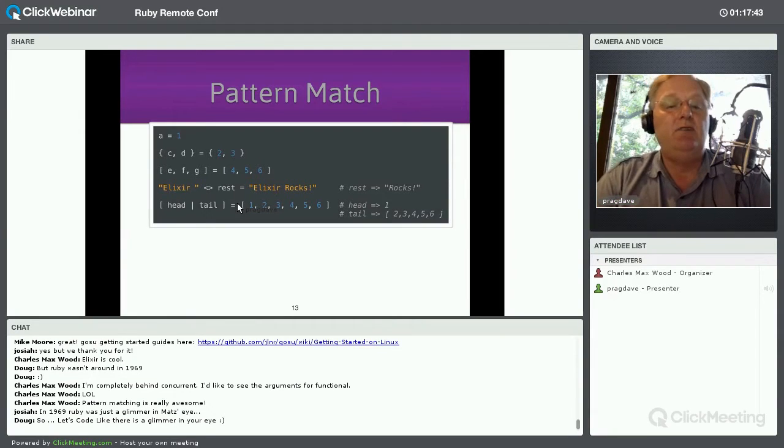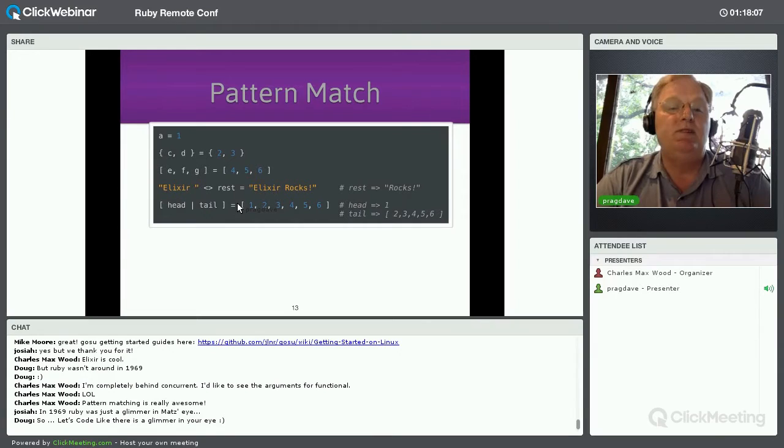The next line is a pattern match, but it's using string concatenation. That's what that kind of diamond operator in the middle there is. So it's saying that the string Elixir concatenated to something is the same as Elixir rocks. So therefore, that something has to be rocks. And therefore, for the rest of the code, rest will have that value rocks.